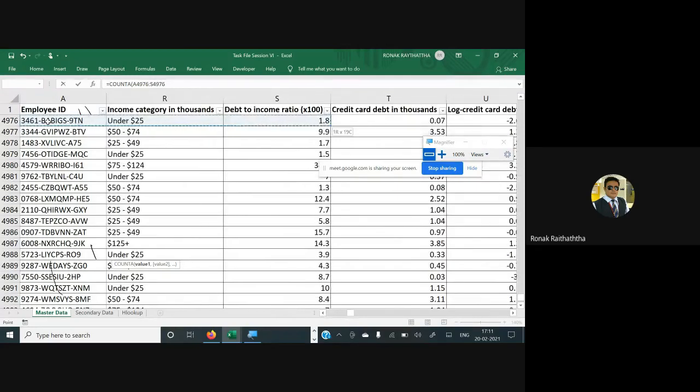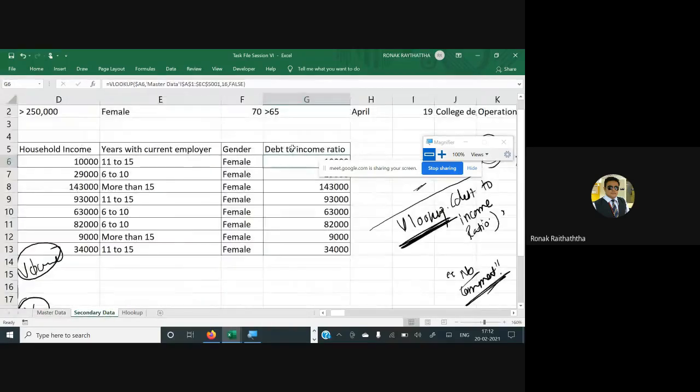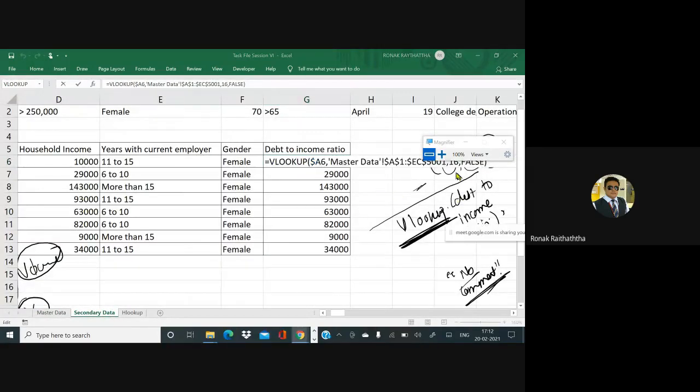Here I've got the debt to income ratio. That's here given as well, 19 numbers column, closing the bracket, pressing enter. So you must have got 19 there, right? So that counts the number of cells in which some values are written. I have used counta option. Counta option is used when you want to find for the text as well. Generally, count option gives you the number only if the data is in numbers. You can use the counta option if the data is in text as well. So it's 19. So I'm going over there, and instead of 16, I would be writing 19.